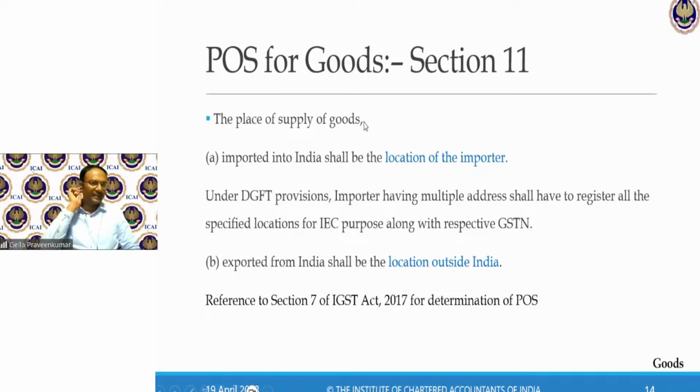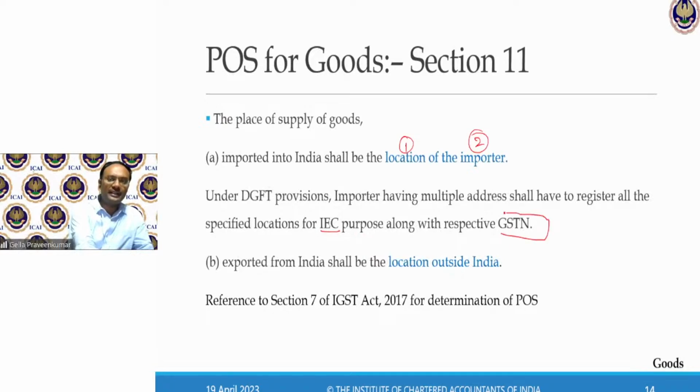Coming back, place of supply of goods under section 11, which is in relation to import and export. If the goods are imported into India, the place of supply shall be the location of importer. Location of importer, this is the important point. They say, under the DGFT provisions, the importer has got multiple addresses, and these multiple addresses have one identity called IEC. However, whatever GST number you have registered, this GST number will be available on the IceGate portal.